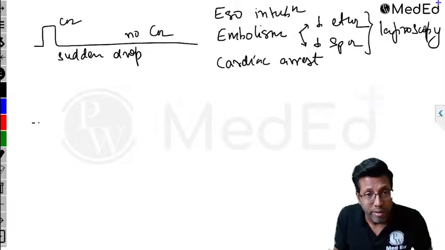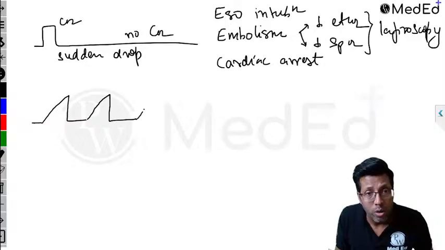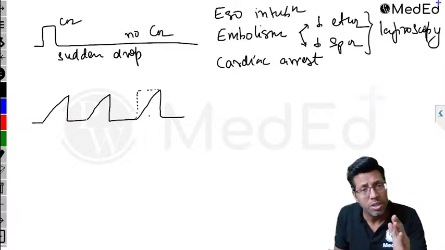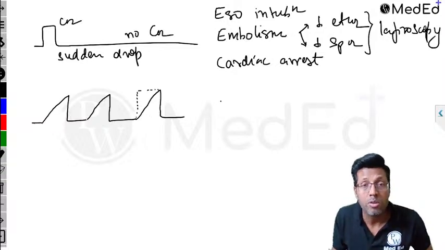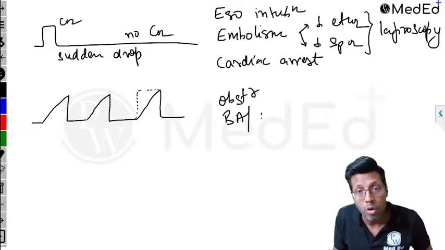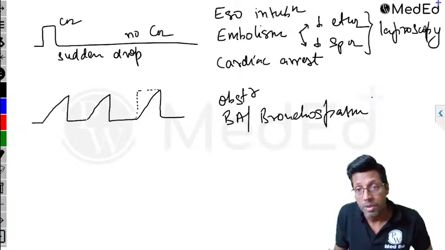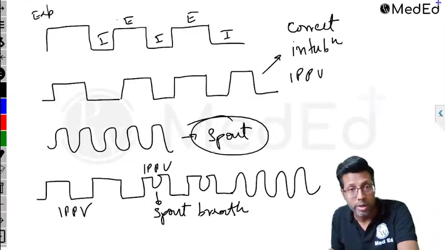Now, if you get a graph like this, it means carbon dioxide is coming out, but it's not coming out in the regular shape, right? Ideally, it should have come out like this, proper expiration. But do you realize the expiration is not happening properly? Why? Because there is some obstruction present. What might be the obstruction? This is what is seen in bronchial asthma or bronchospasm. Correct? So the other two points you got it, guys?